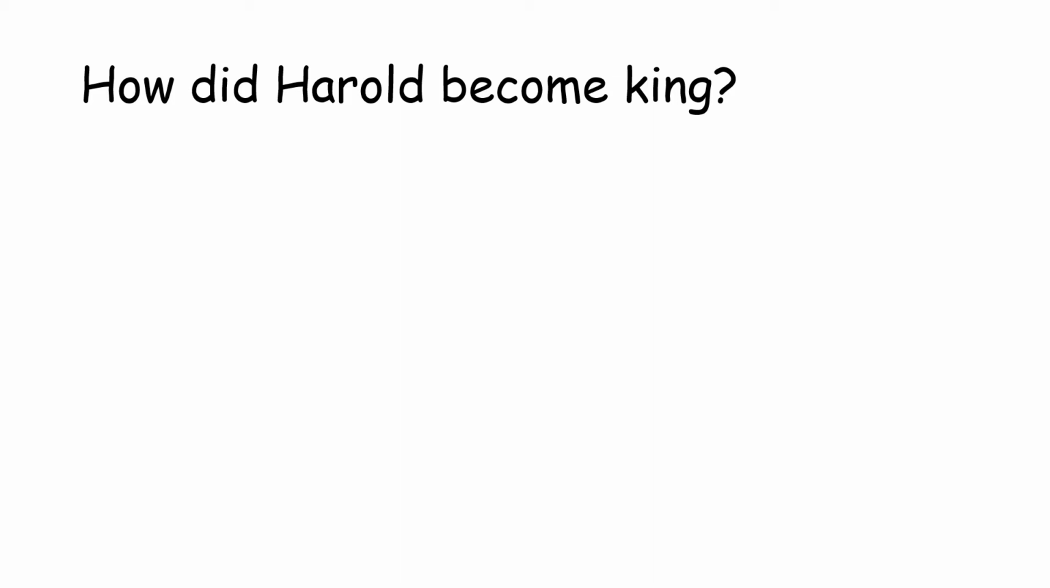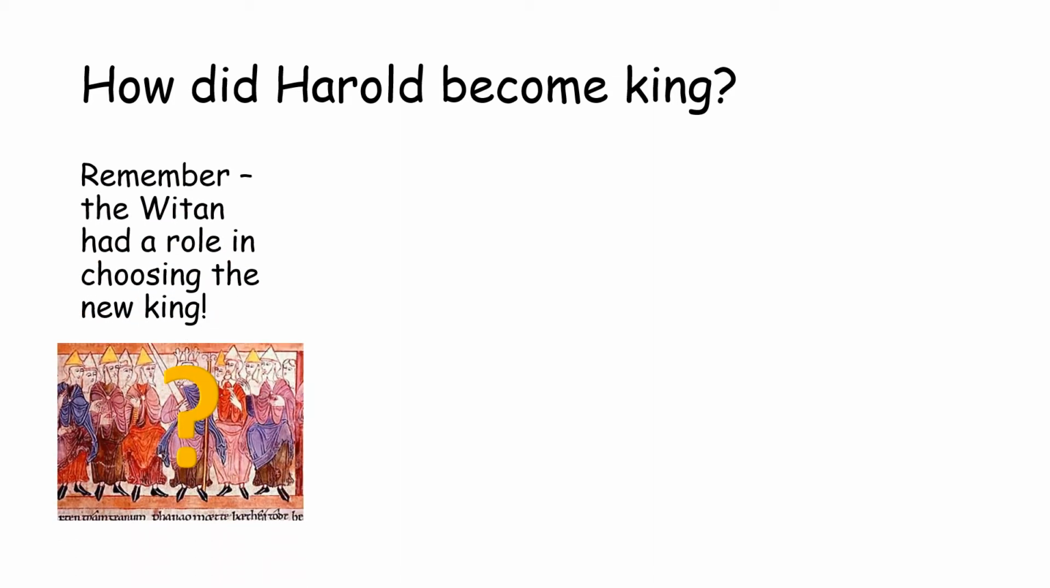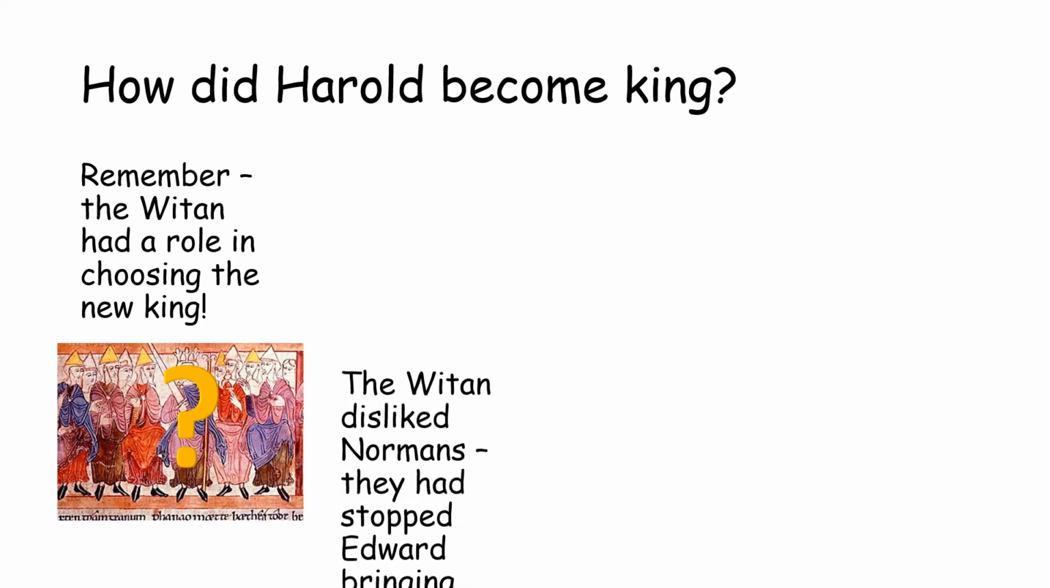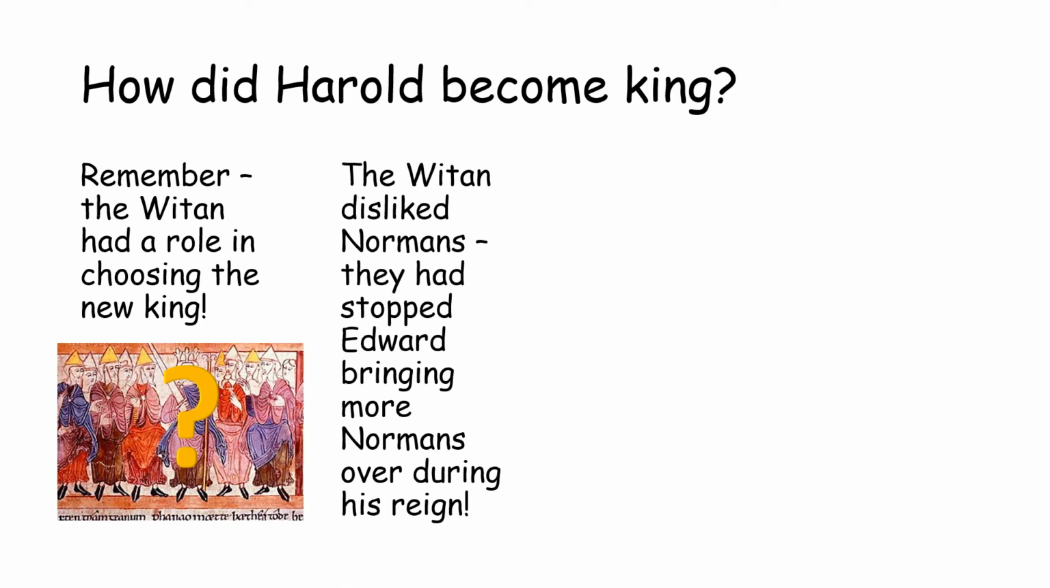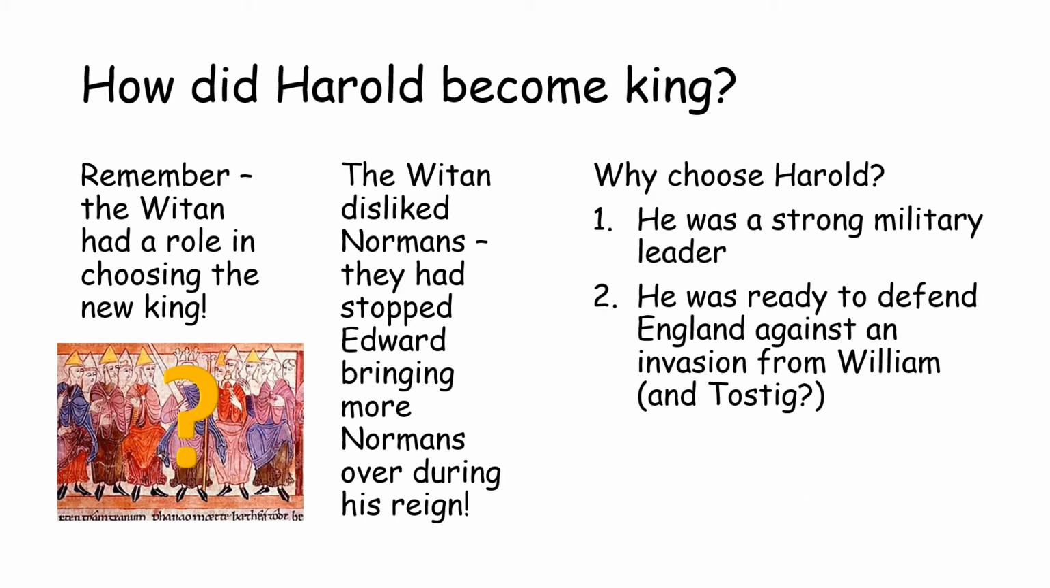Okay, so Harold, we've just seen, had a good claim to the throne, that Edward had promised it to him on his deathbed, but how practically did he become king? Well, we remember that the Witan, the group of advisors to the king, had a role in choosing the new king. This image is of the Witan with Edward the Confessor at the centre, but he's now dead, so they need to choose who should become king next. The Witan didn't like Normans. They'd stopped Edward bringing more Normans over during his reign, so it was very unlikely that they would have chosen William.